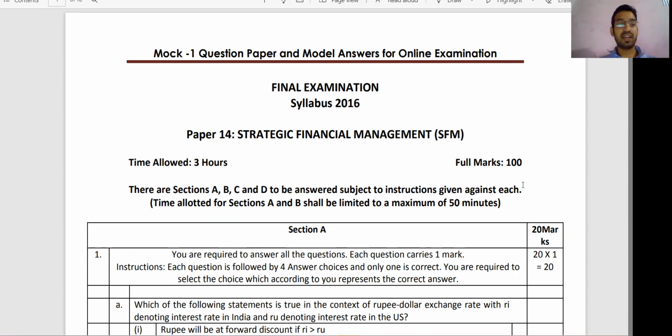First of all, I will review the mock test paper and give my suggestions to students. I will also cover what the exact paper pattern for the October 2021 exam will be. Some of the students are saying that October 2021 will be a harder exam. I have heard this from some students, so I will try to answer this question also. Some students are also saying that to complete this paper we need at least 5 hours, that 3 hours is not sufficient to solve it, so I will give my input on this too.